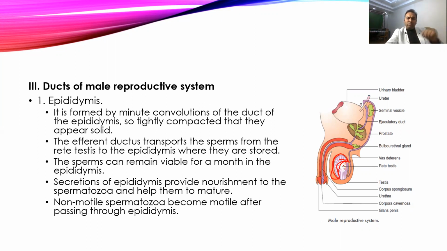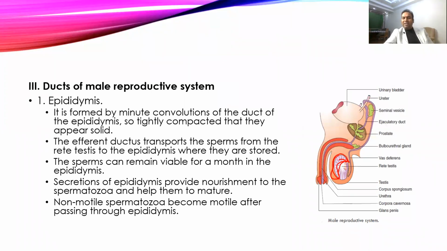It is made up of large convoluted tubules. In these tubules, the spermatozoa, as they form, will be stored in the epididymis, and they remain viable there. They can remain there for a month. They also become more mature in the epididymis, and the epididymis provides nourishment so that they stay healthy throughout the period they are staying there.